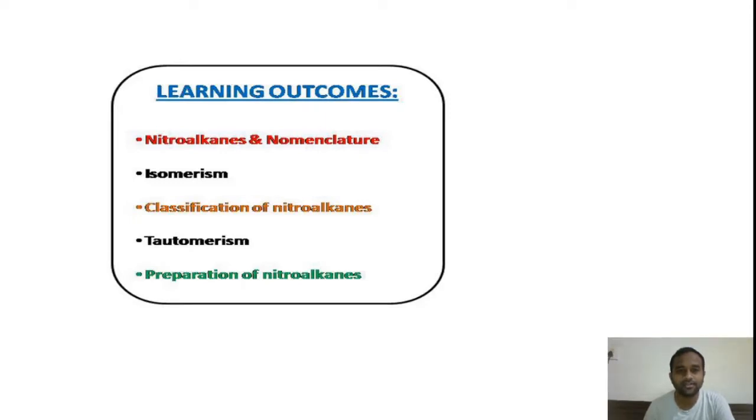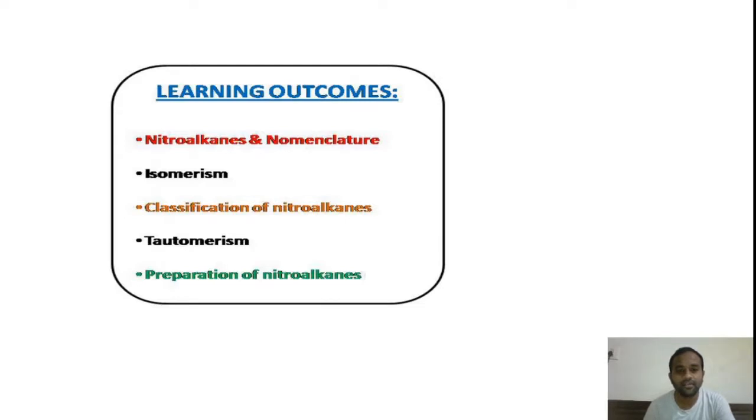That means by the end of the presentation, we will learn about nitroalkanes, what is the definition of nitroalkanes, how to give the nomenclature for these compounds, what is the isomerism in these compounds, and what is the classification of nitroalkanes.